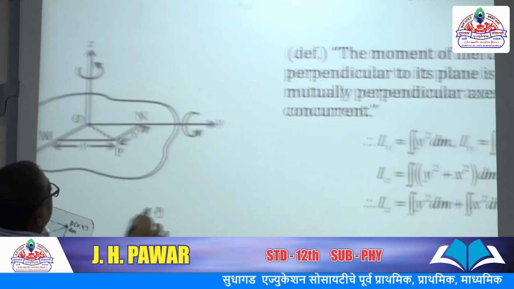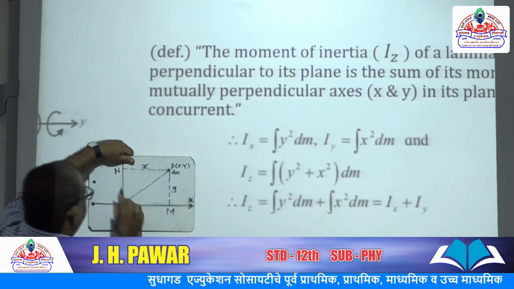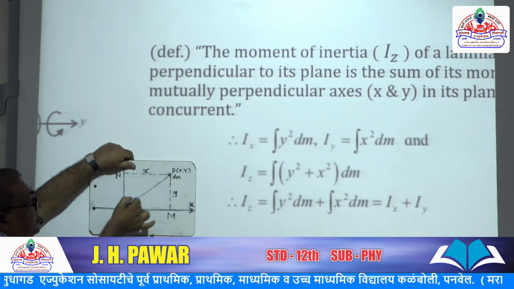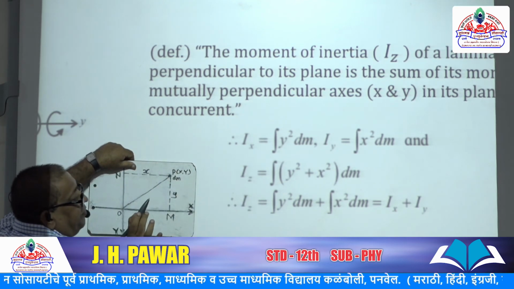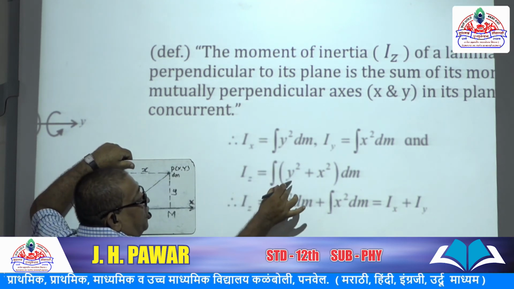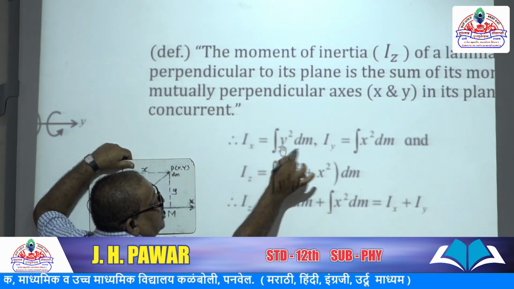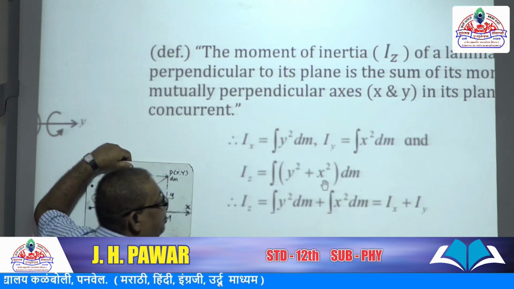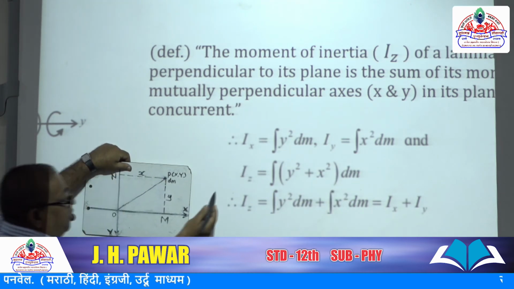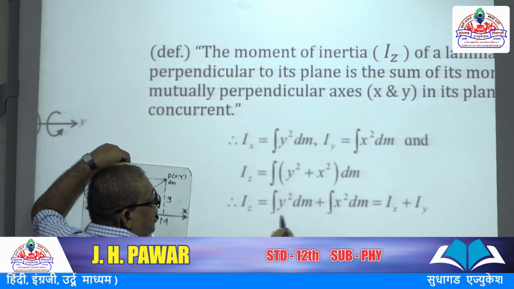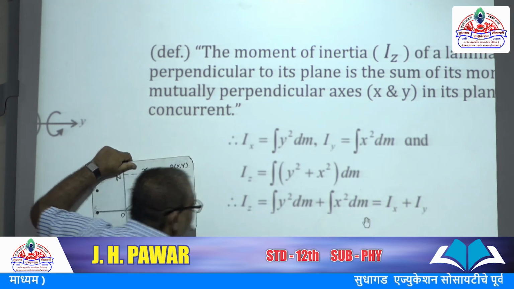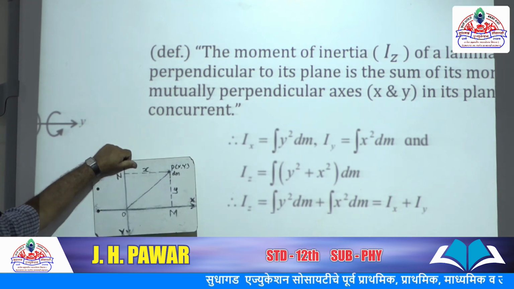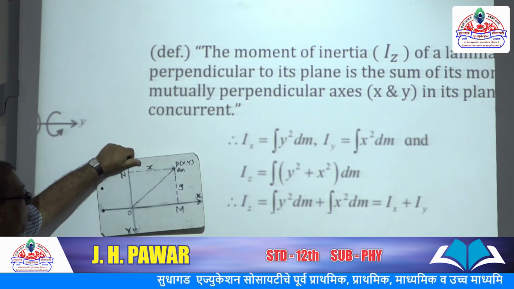Now, this OP square dm, integrated, is the moment of inertia about the z-axis. It is Iz, which is equal to the integration of y square plus x square dm. Thereafter, you can separate the integral: integration of y square dm plus integration of x square dm. So you can take Iz equal to Ix plus Iy. Hence the proof. In a very simple manner, you can prove this theorem.